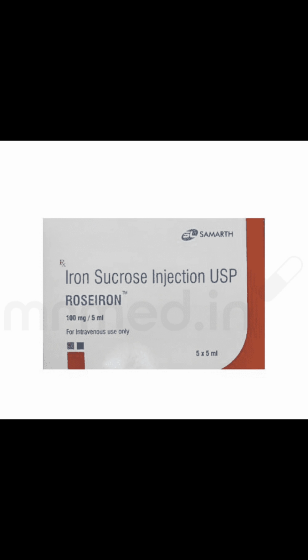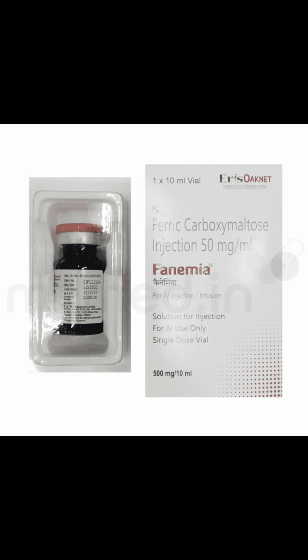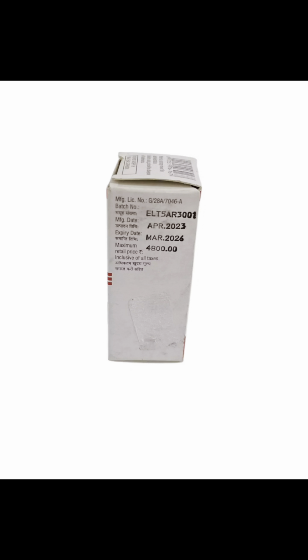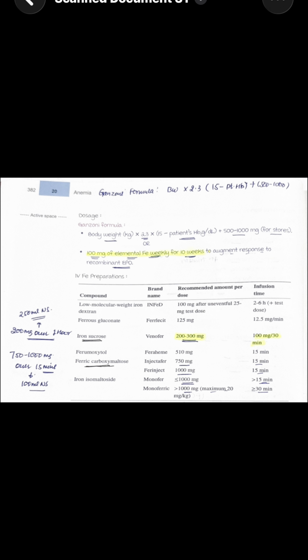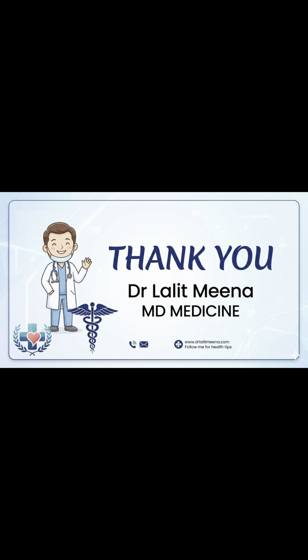Talking about iron sucrose, it is usually given in 200 to 300 mg per day. You can give 200 mg iron sucrose diluted in 250 ml of NS over 1 hour. And then coming to FCM, that is ferric carboxymaltose, usual dose is 750 to 1000 mg, that you can give over 15 minutes diluted in 100 ml of NS. This is how we treat an iron deficiency anemia patient commonly in OPDs.